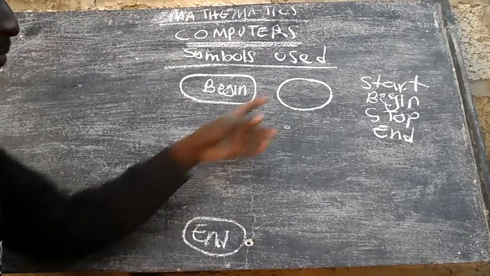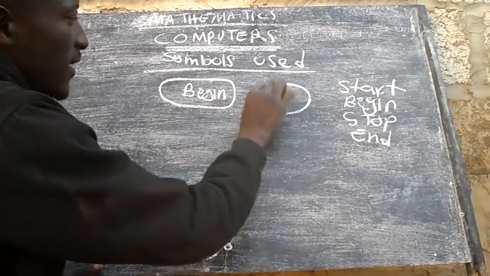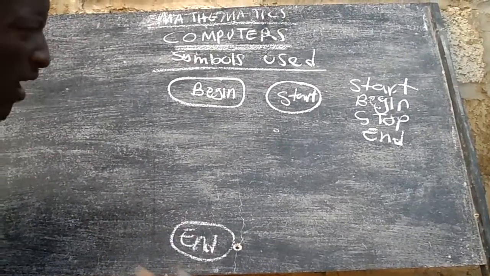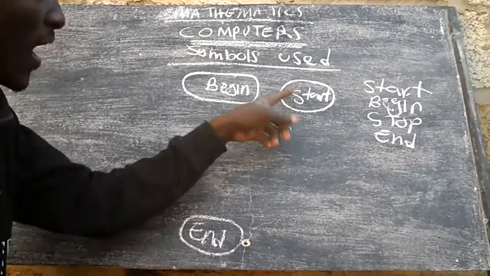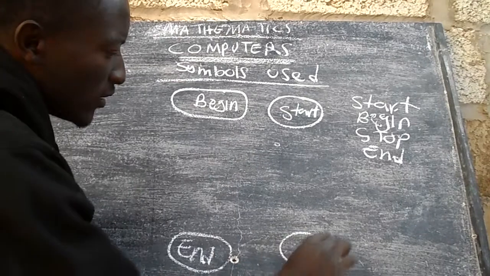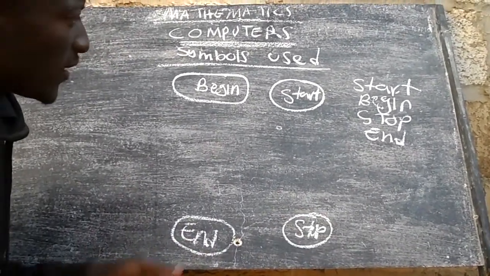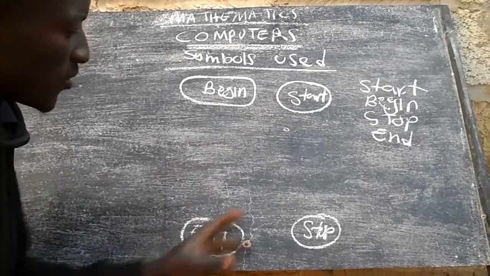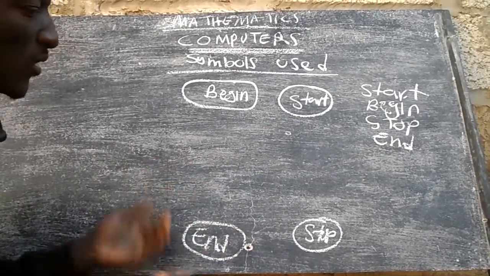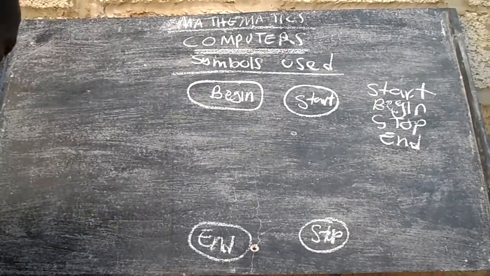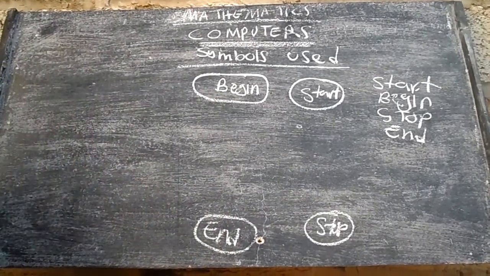If I begin with this symbol, I say start, I begin to solve any problem in mathematics, construction, any. Then I will end with the stop, same symbol. It wouldn't be fair to say start, then write end. Let's just follow English rules and the like. So those are the symbols.